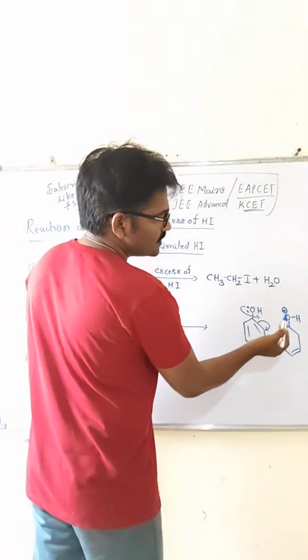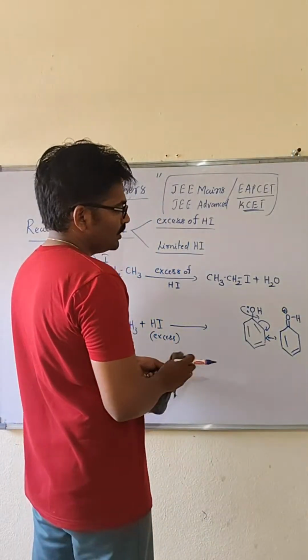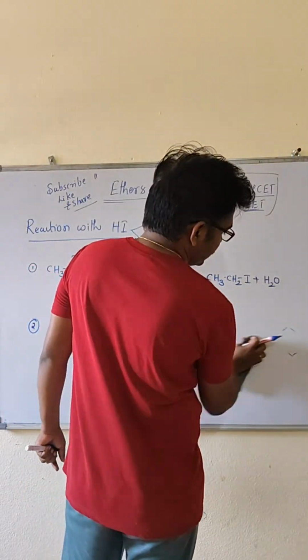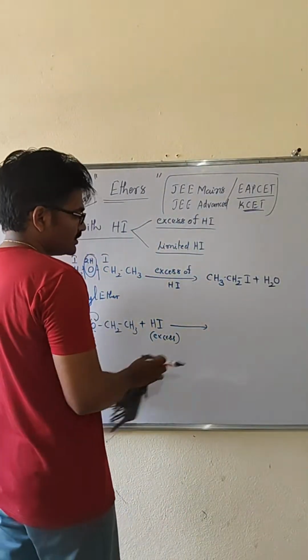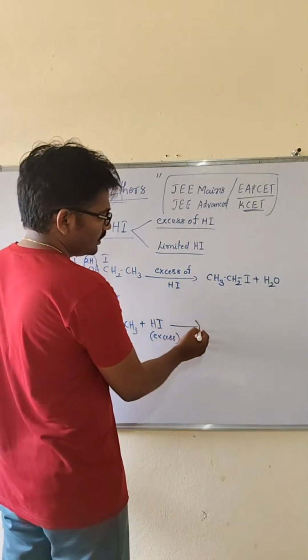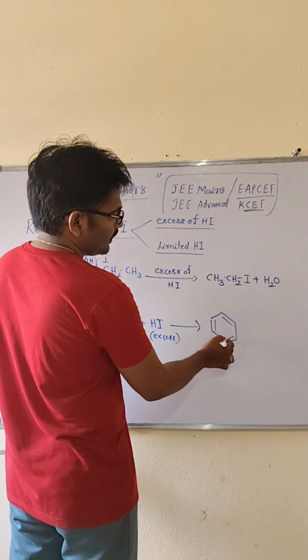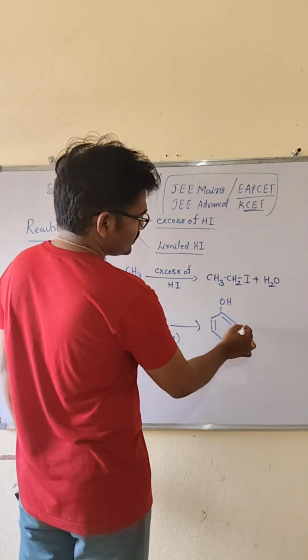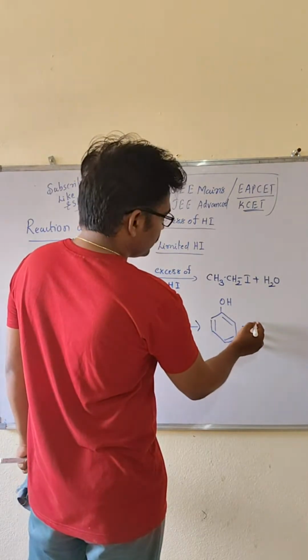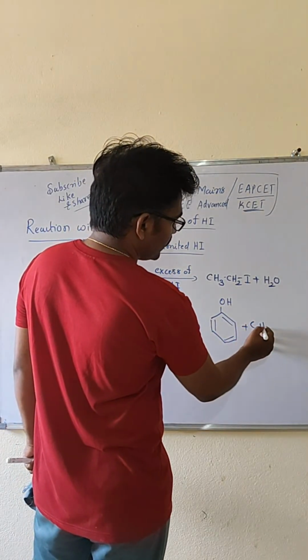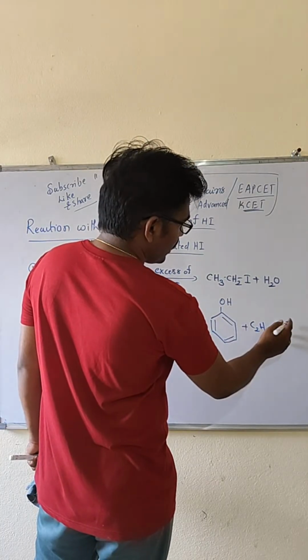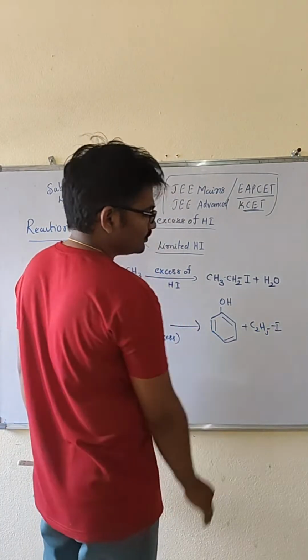In between the carbon and oxygen, double bond character is there, right? So that is why, sir, if you take excess of hydrogen iodide, phenol will be formed. Definitely phenol will be formed, OH, plus the remaining alkyl group C2H5, that will be converted into iodide.